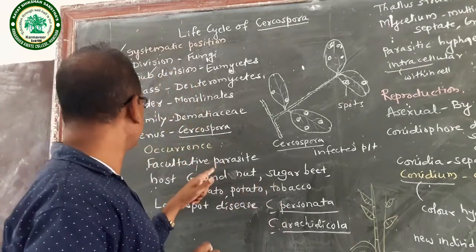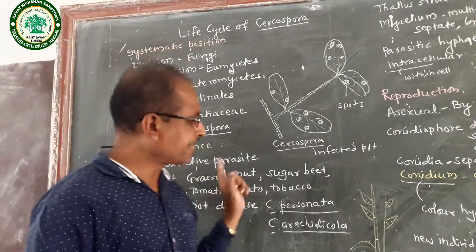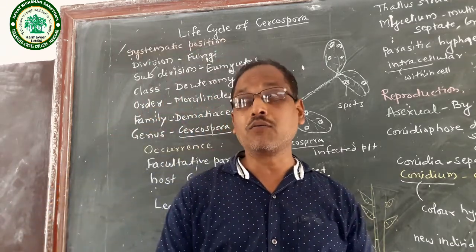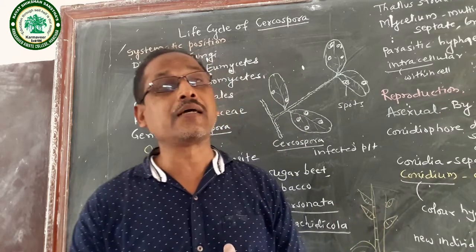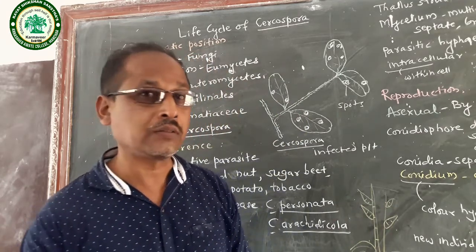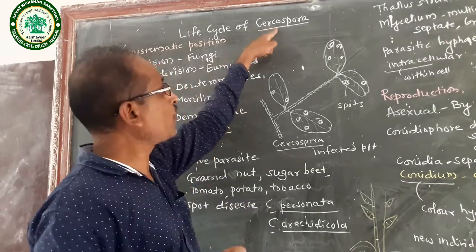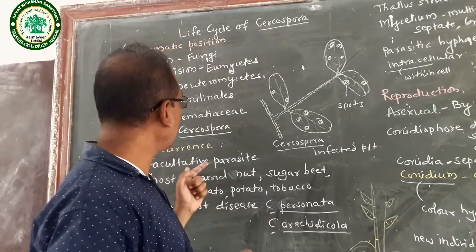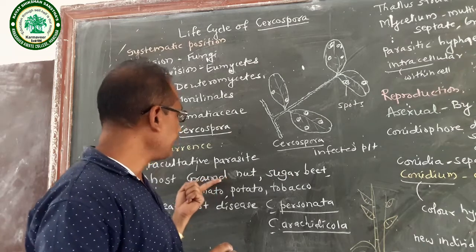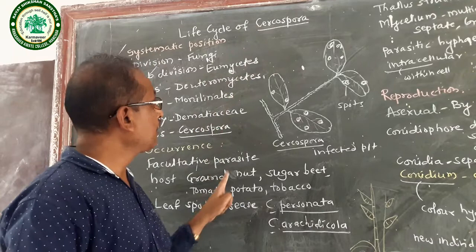Facultative parasite means it grows on the living host, and it also lives after the death of the host, that is, on dead organic matter also. This Cercospora grows on the groundnut. Hence, groundnut is the host of Cercospora.